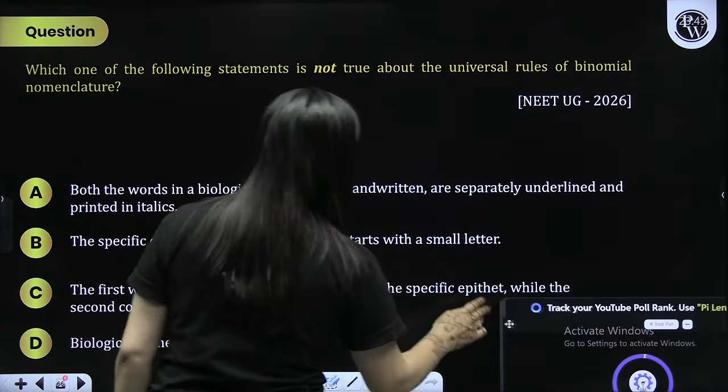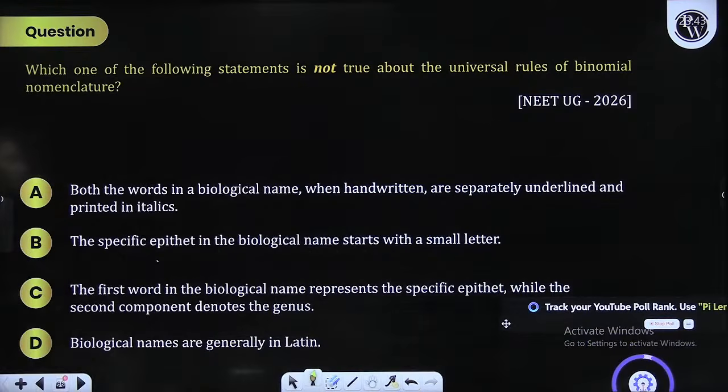It's a NEET 2026 PYQ. Which one of the following statements is not true about the universal rules of binomial nomenclature?